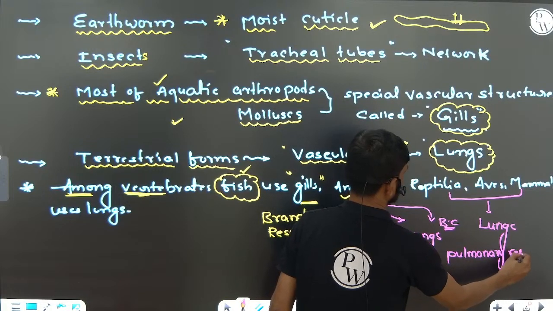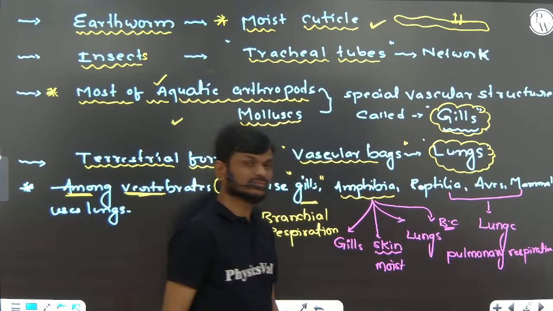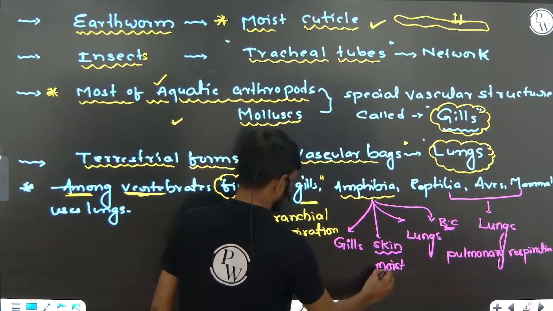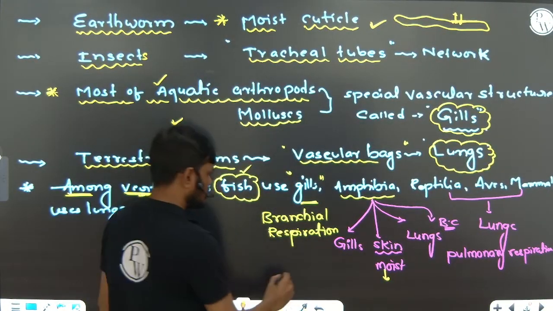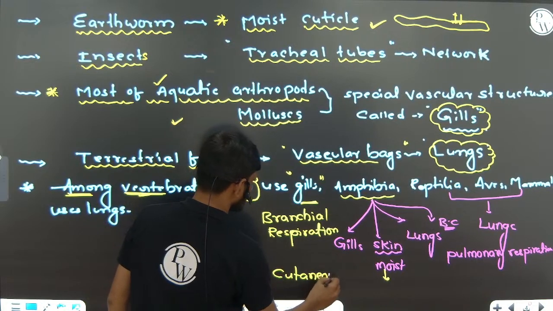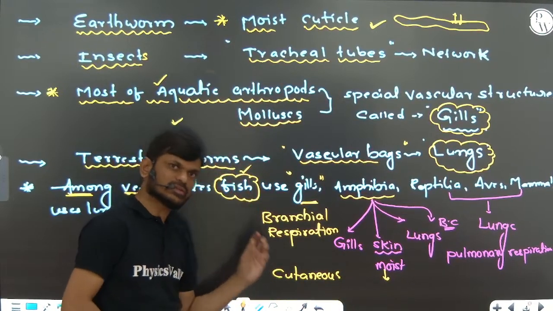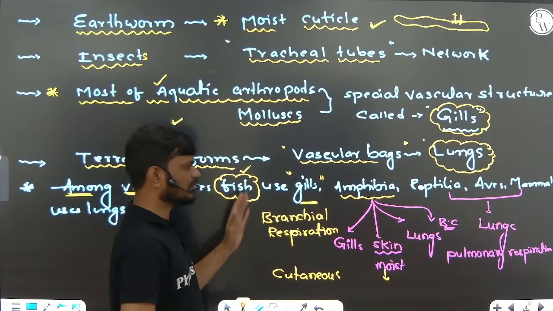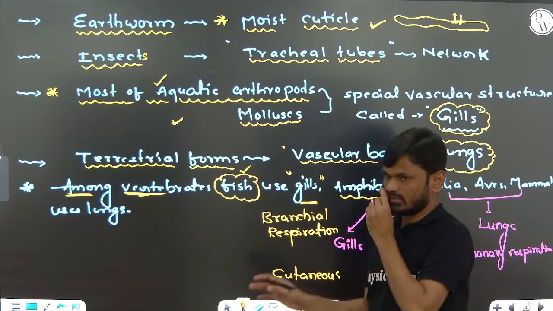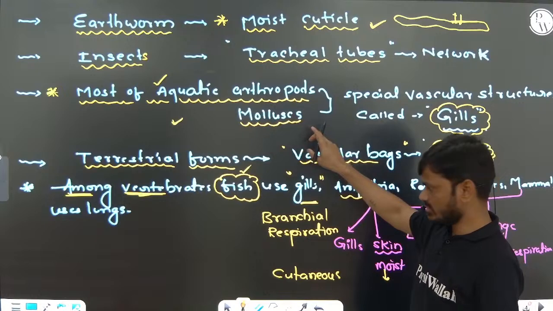The respiration with the help of the lungs we are calling pulmonary respiration. And the respiration with the help of the skin we are calling cutaneous respiration. Pulmonary respiration, cutaneous respiration, and branchial respiration. Branchial respiration takes place in fish and most of the aquatic arthropods and mollusca.